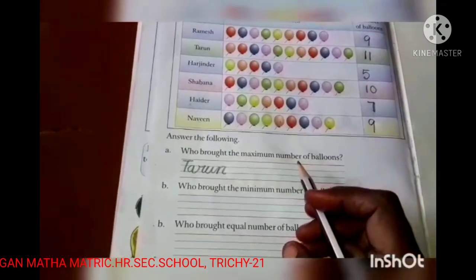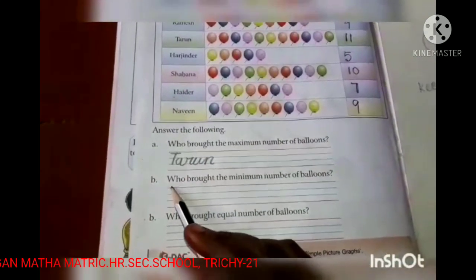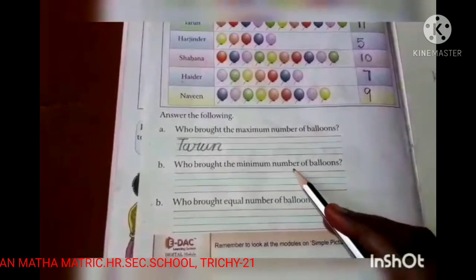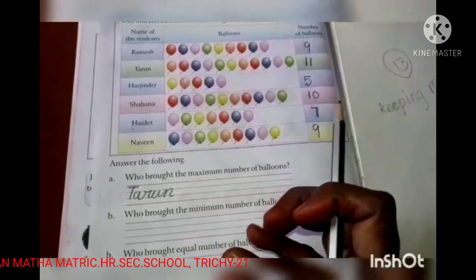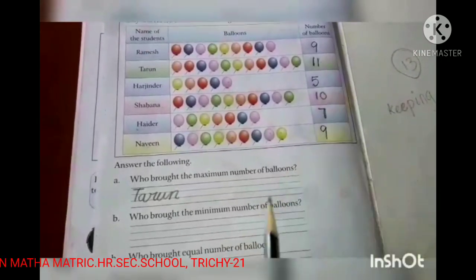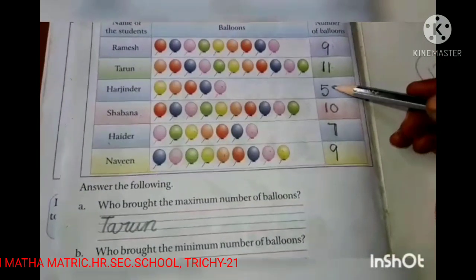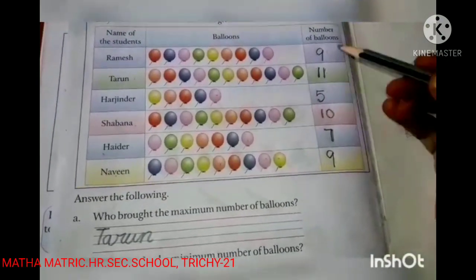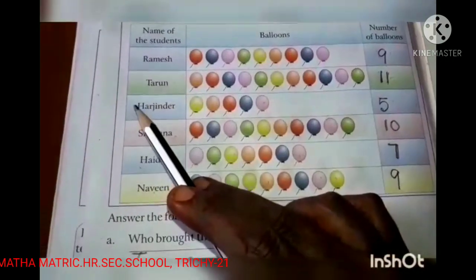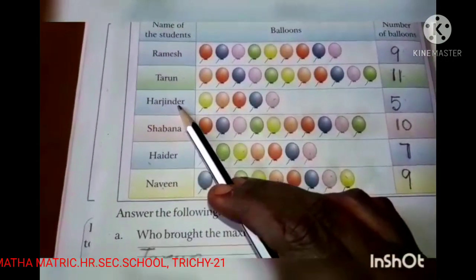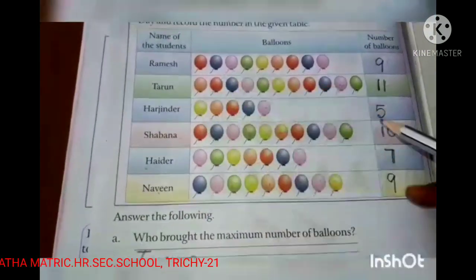Now we can move to the next question, B. Who brought the minimum number of balloons? Minimum means less. Which one is less in number? Here, 5 is less in number compared to the other numbers. So, who's that? Yes, Harjinder brought the least number of balloons, just 5.